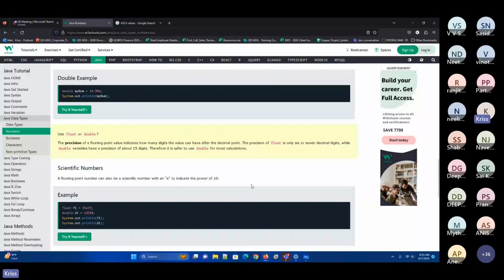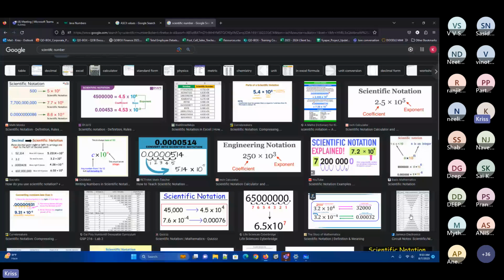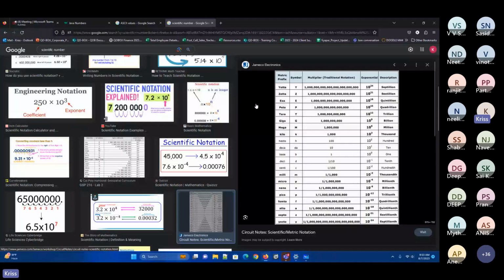And if you want to store power numbers, scientific numbers, that also you can store. You know the scientific numbers. This would be with the capital E and the small e. We will not use these, because mostly we will not go for those particular algorithms, so that's the reason this is not really useful for us. Now you see it, right? These are the scientific notations: yotta, zetta, exa, peta, tera, giga, mega, kilo, hecto, deca, base, deci, centi, milli, micro, nano, pico, femto, atto, zepto, yocto.